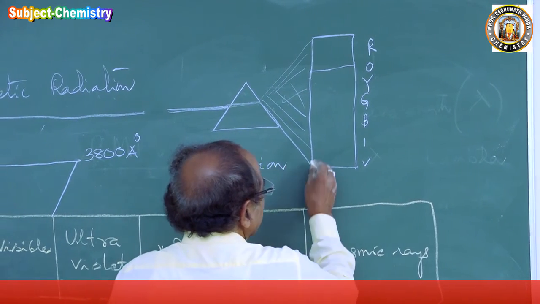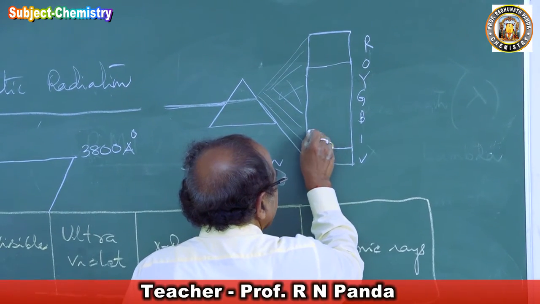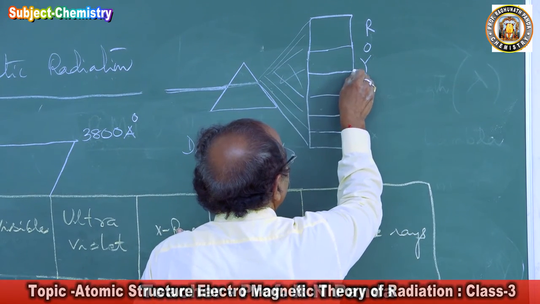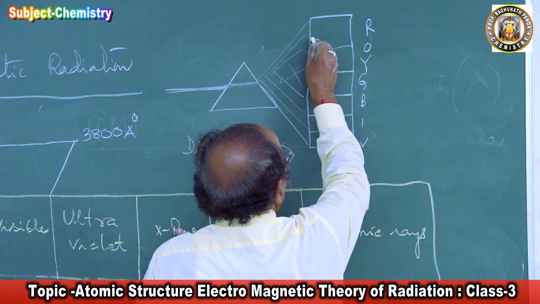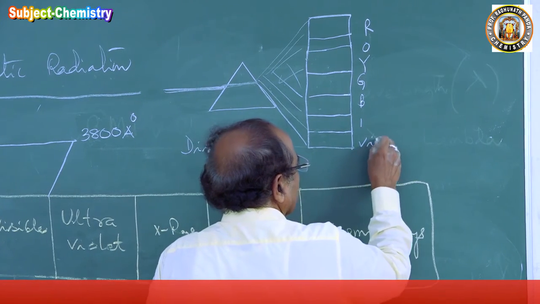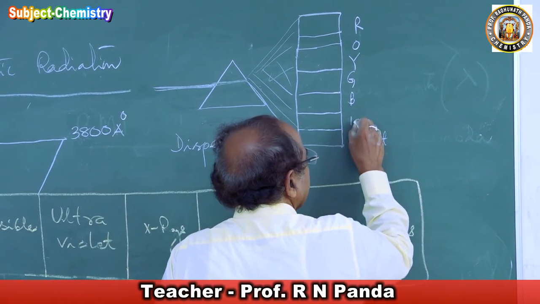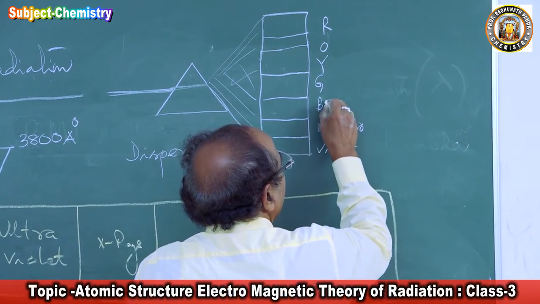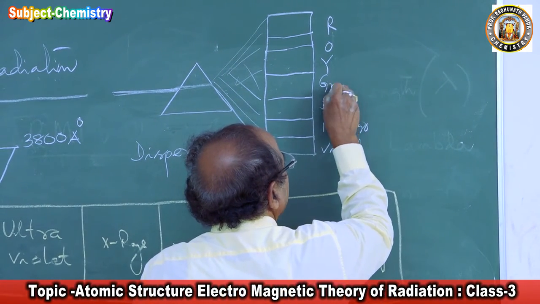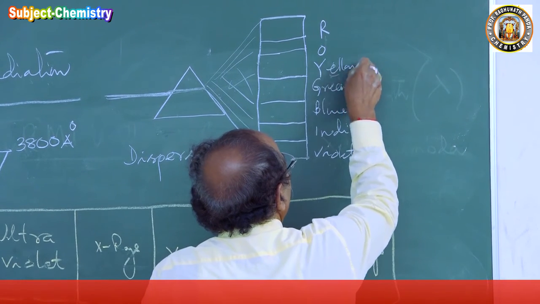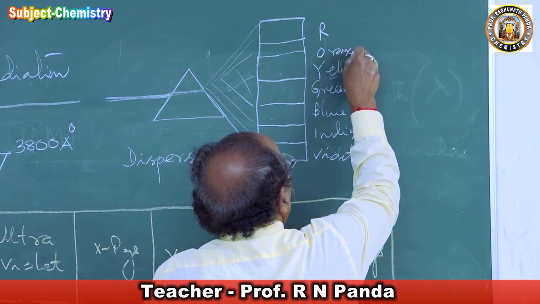At the lowest comes violet, then indigo, then blue, then green, then yellow, then orange, then red. We get 7 colors: violet, indigo, blue, green, yellow, orange, and red.